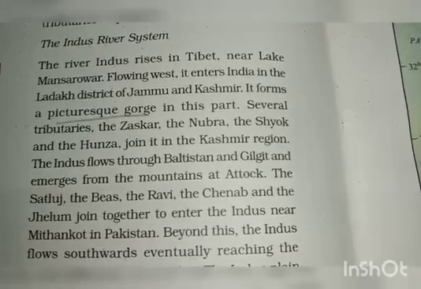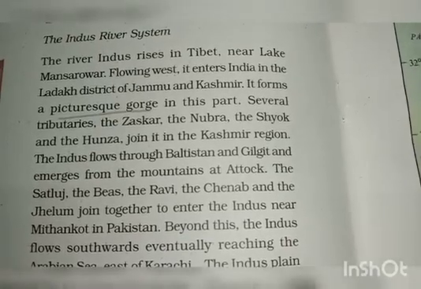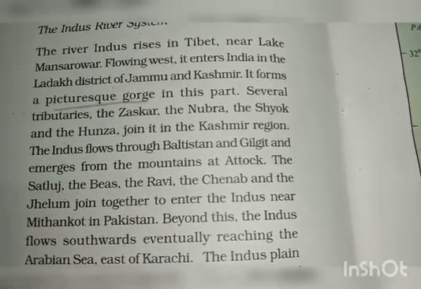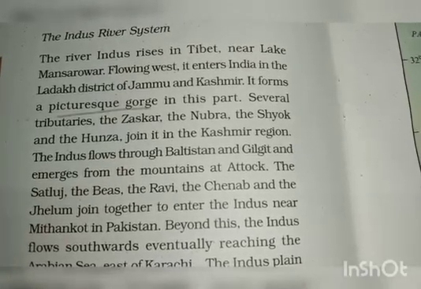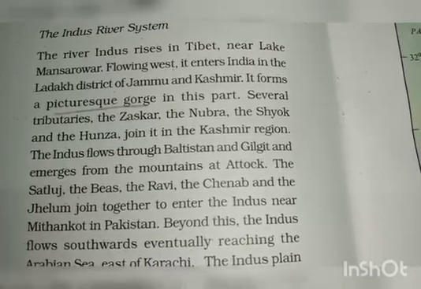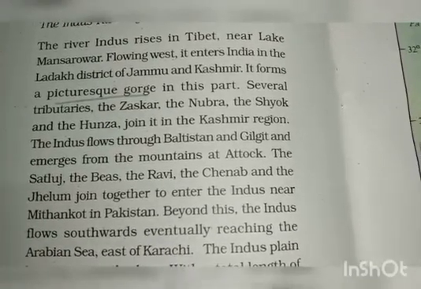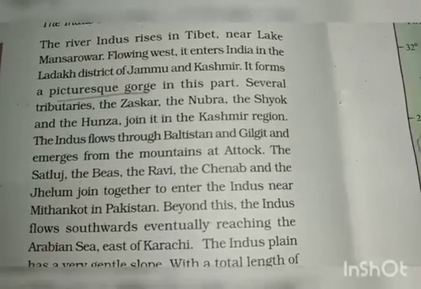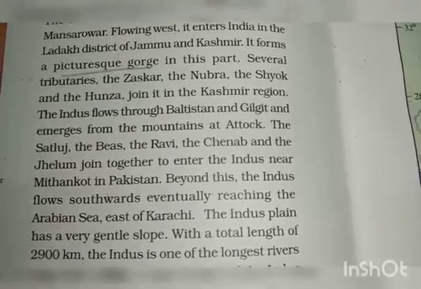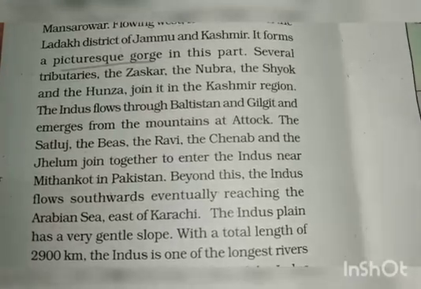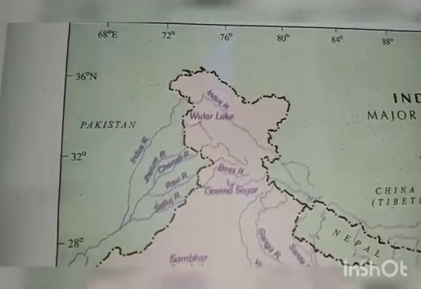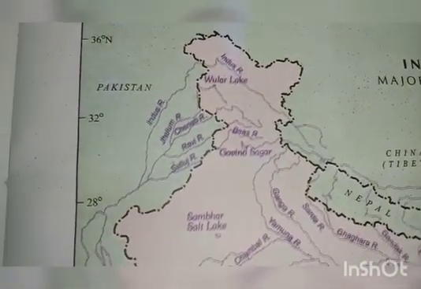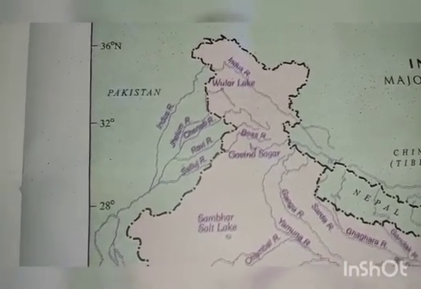The Indus flows through Baltistan and Gilgit and emerges from the mountains at Attock. Attock is a city of Pakistan. The Sutlej, the Beas, the Ravi, the Chenab and the Jhelum join together to enter the Indus near Mithankot in Pakistan. You can see here the rivers, how they are moving, originating from the Pakistan region.